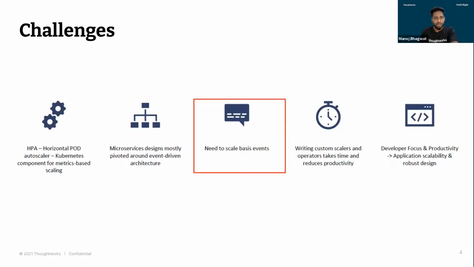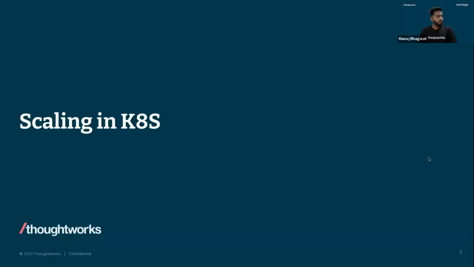So in order to increase developer productivity and agility, and also develop a robust system, we need proper scaling. To solve all these problems, let's look at what scaling options we have with Kubernetes.